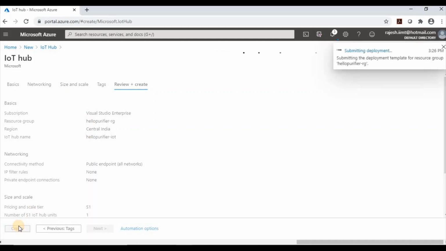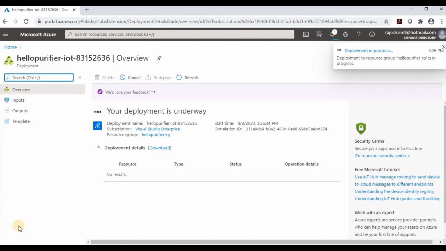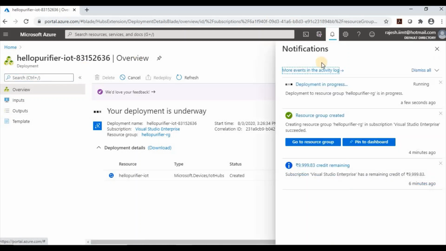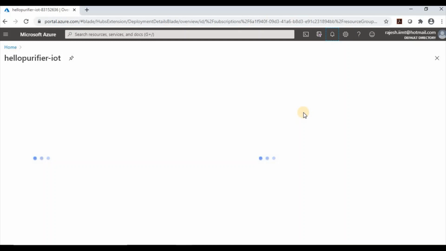It will take almost 1 to 2 minutes to create this IoT hub. It's so simple to create an IoT hub from the Azure portal. We just need to provide some basic information, and based on that it will create an IoT hub. It will take 2-3 minutes. You can see here, deployment in progress. In the notification section, it will show deployment succeeded. And now I am going to the resource.